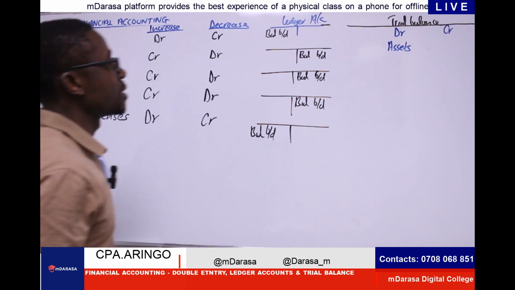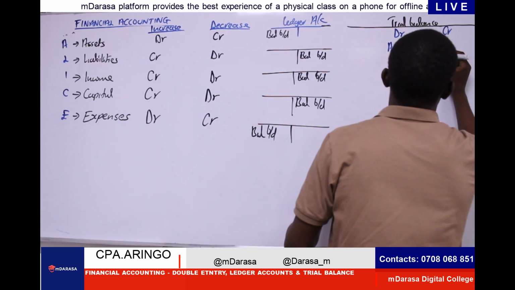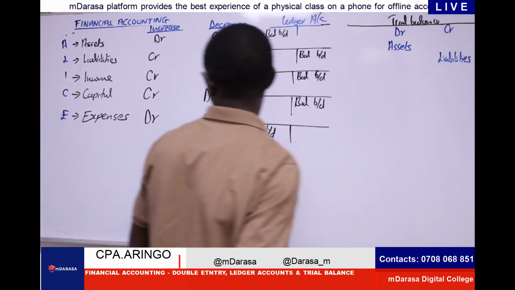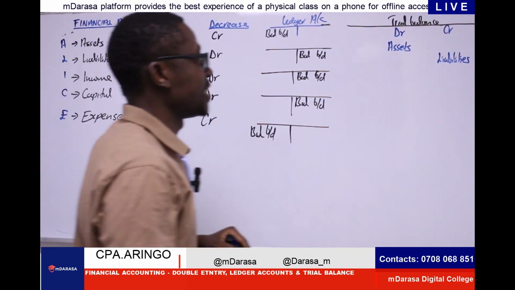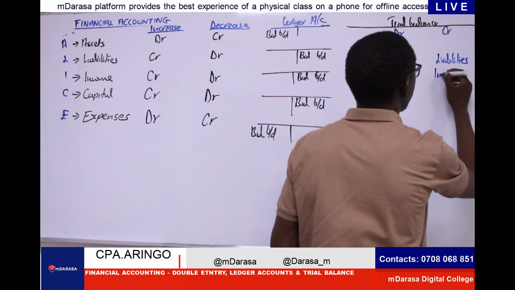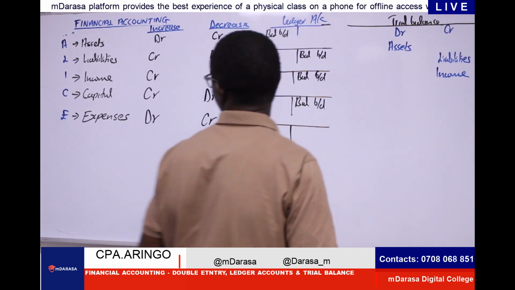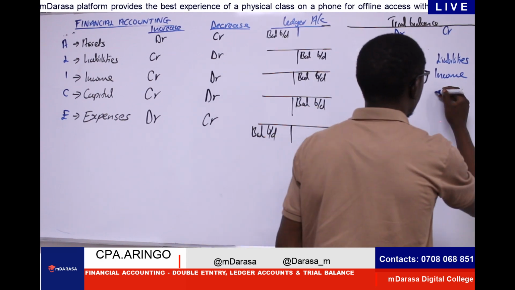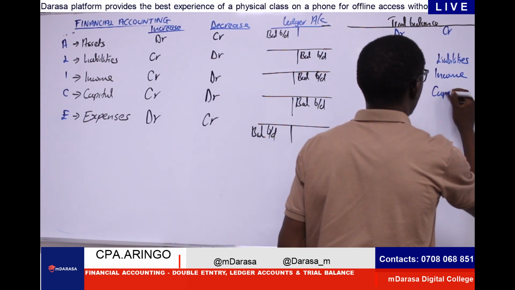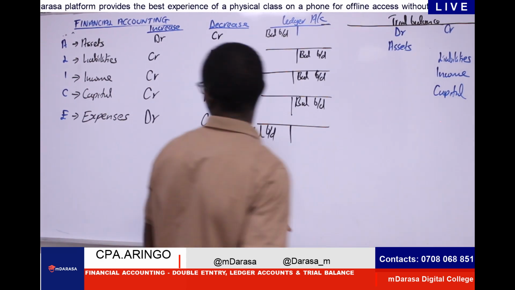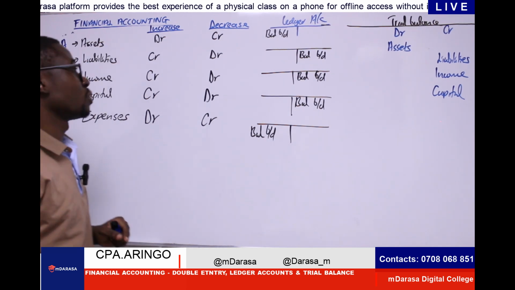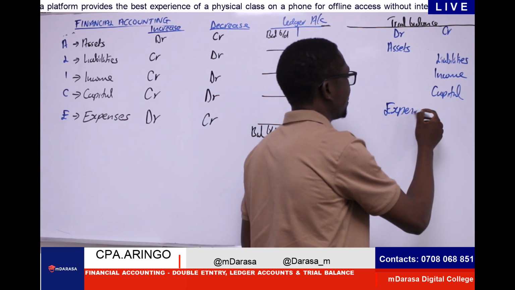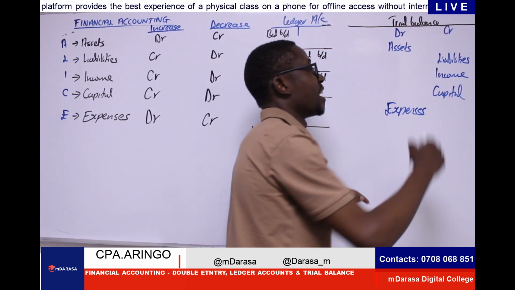All liabilities will be on the credit side. All income will be on the credit side. All capital, anytime we're having our equity, equity will be on the credit side. And whenever we hear about expenses, expenses will be on the debit side. And you're having your trial balance.